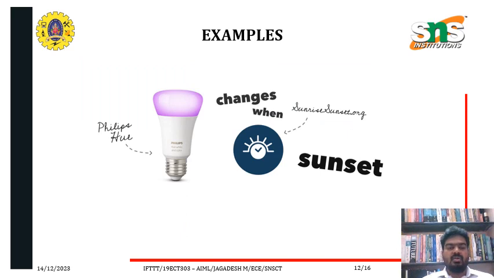Other examples are based on environmental conditions. With sunset or sunrise, the light we use in our home or room will change its intensity. Here the sunrise or sunset is the trigger, and because of the sunrise and sunset, the intensity level of the light also changes. This is one kind of example for IFTTT.